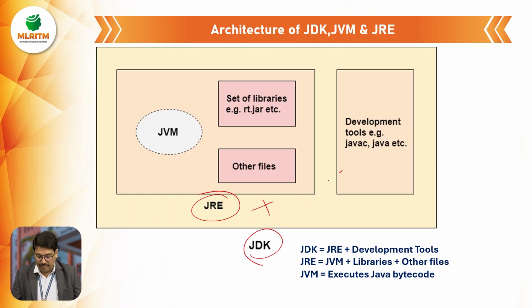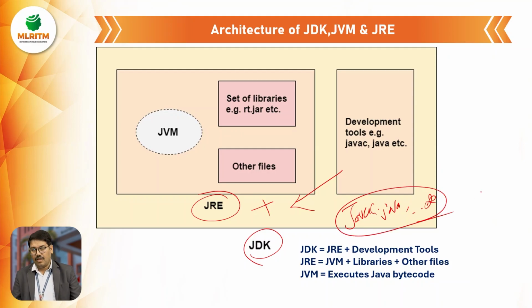Along with that, some development tools will be there, like javac and the java package, and so many files named javac and java. These files, together with the Java Runtime Environment, are called the JDK.